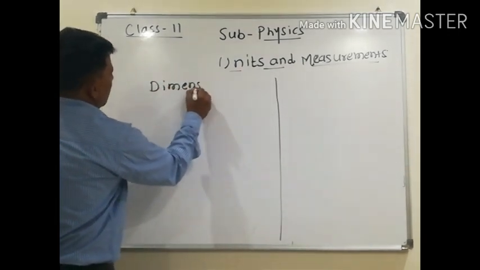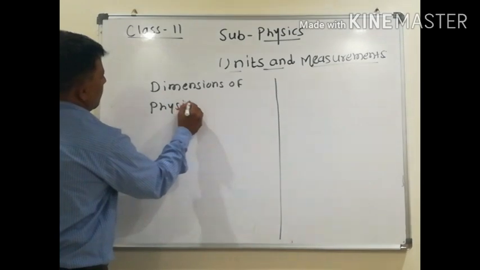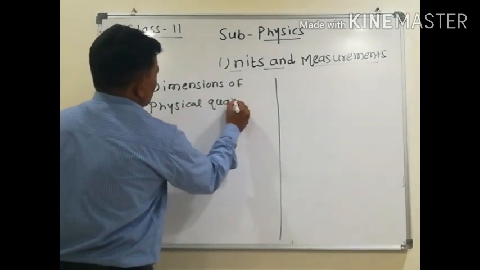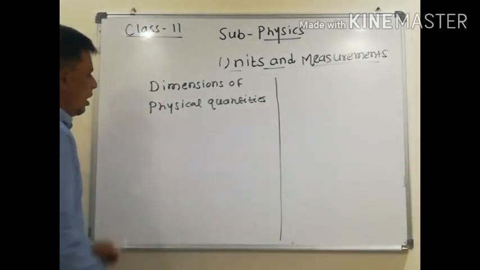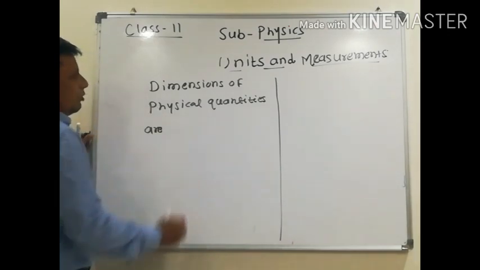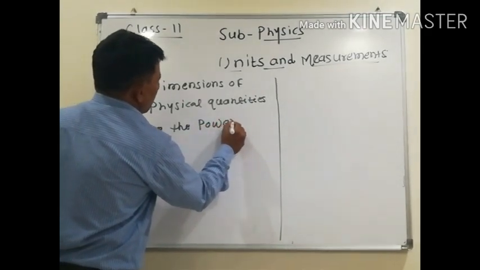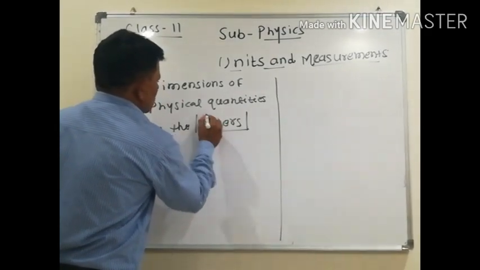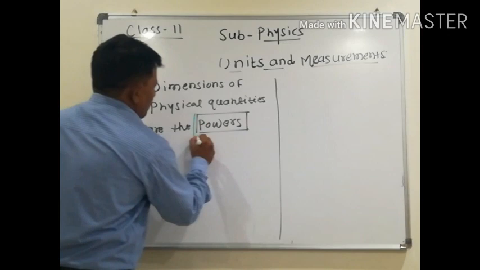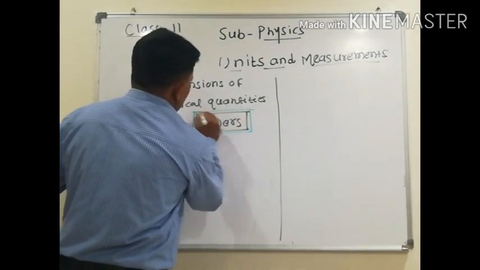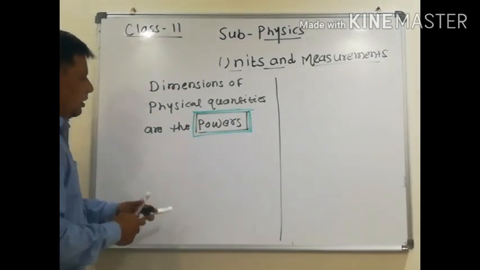Dimensions of a physical quantity are the powers. This is a very important word. Are the powers. Look here. I am not making it too bold or using different pens. Dimensions are the powers. What is dimension? Look here. Dimension definition.